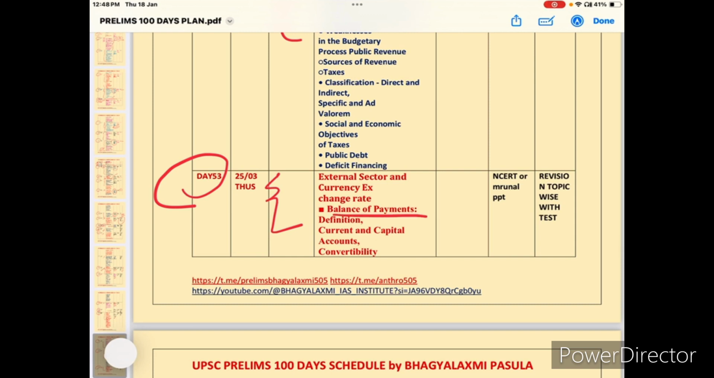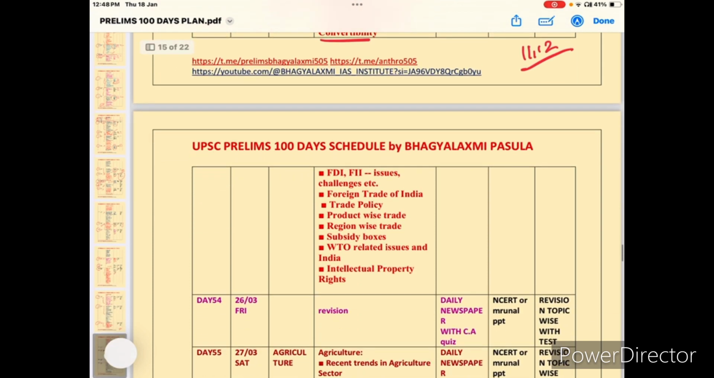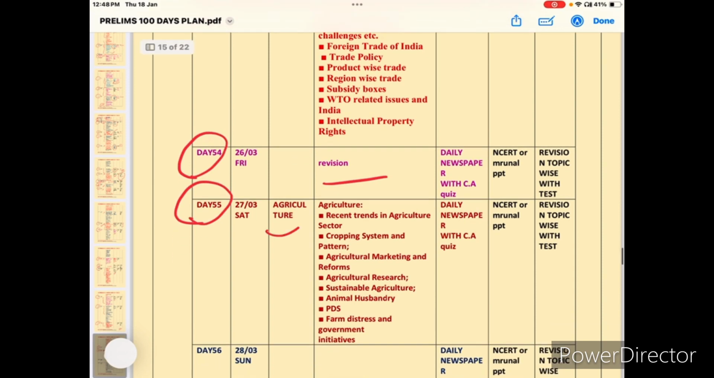external sectors. Okay, like balance of payments. These are also very, very important. Current and capital account. Next, coming to the sources for the economy. There are the 11th and 12th NCERT, and at the same time follow the Mrunal PPT also, very, very important and a very good source also. He covered current affairs also, so that is also very good. Next, day 54. This is the revision day.